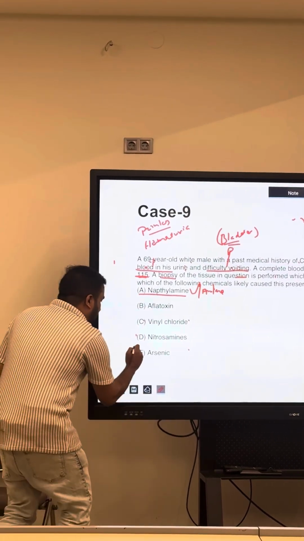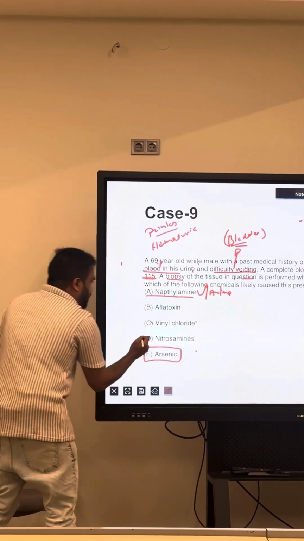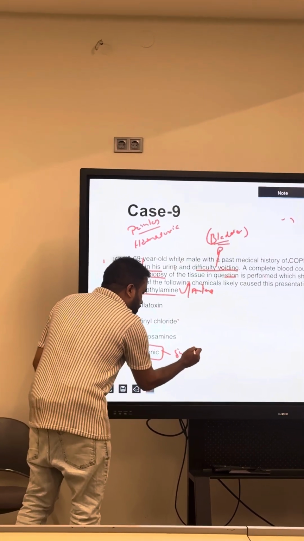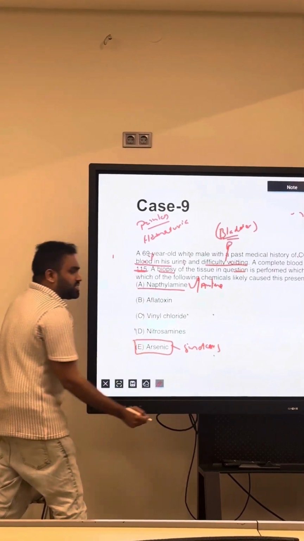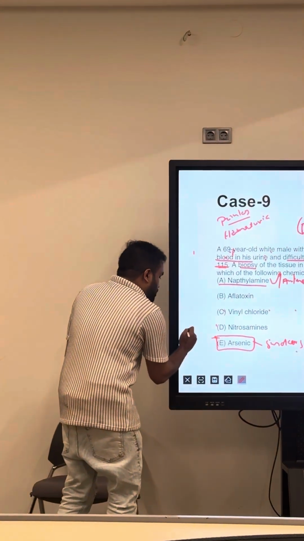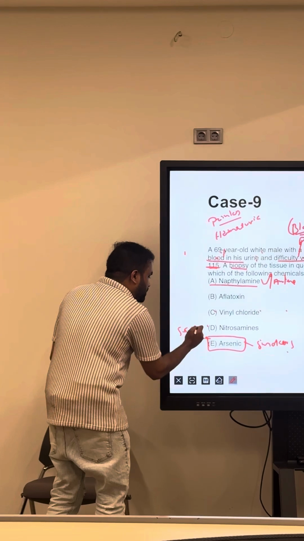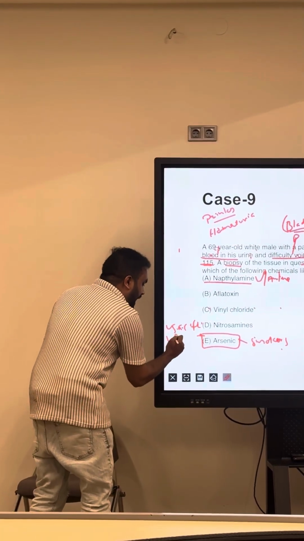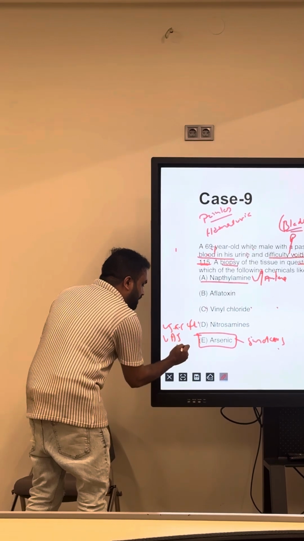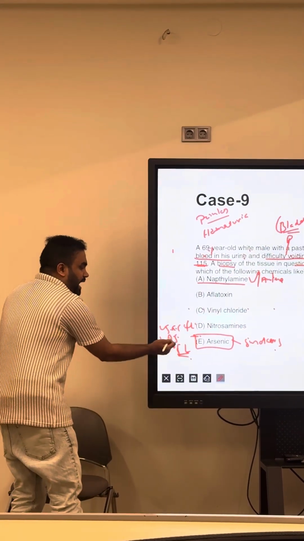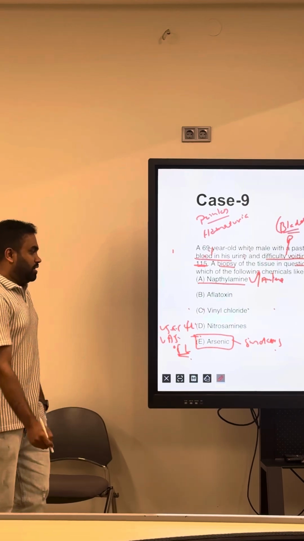See, given here is arsenic. In which people will we see arsenic? They are seen in smokers. What does arsenic exposure cause? Long term, it will cause squamous cell carcinoma of the lungs. It will affect the lungs, as well as cause angiosarcoma of the liver. Arsenic: lung cancer and angiosarcoma of the liver.